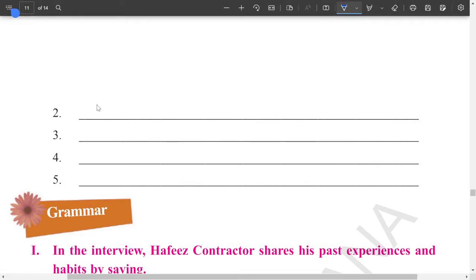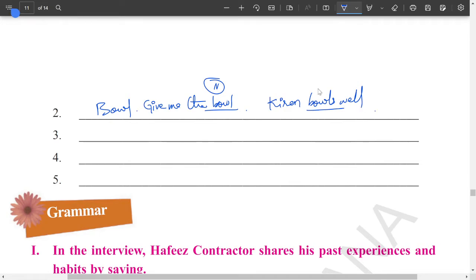Let us go with bowl. One sentence is, give me the bowl. So here bowl is a noun. Now let us say, Kiran bowls well. So here bowls means to throw the ball, that is a verb. In the same way, let us go with another one.